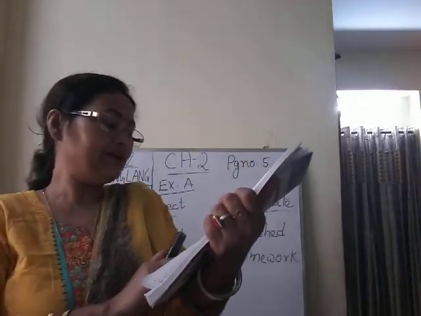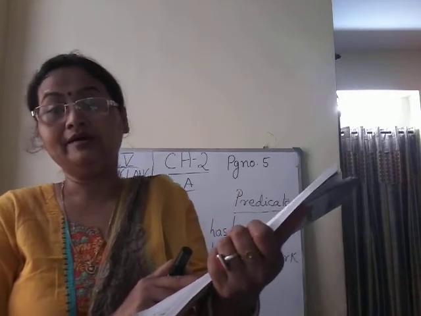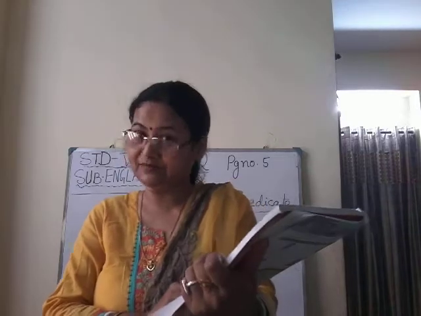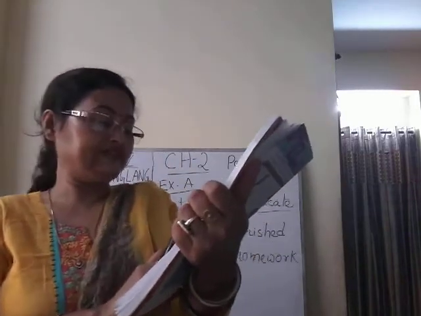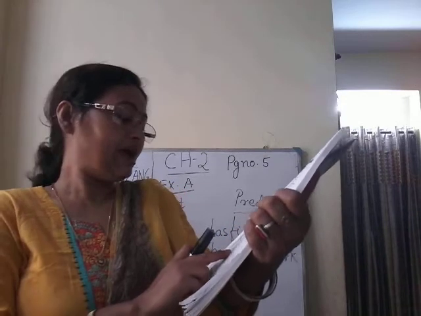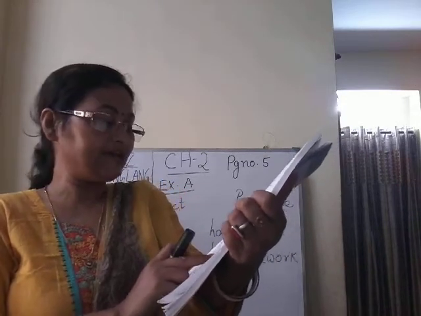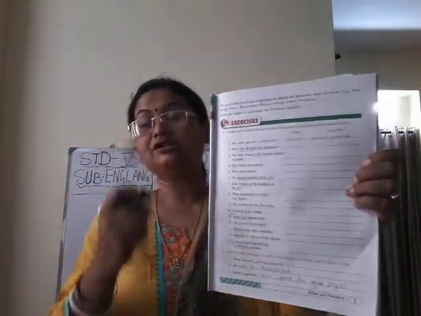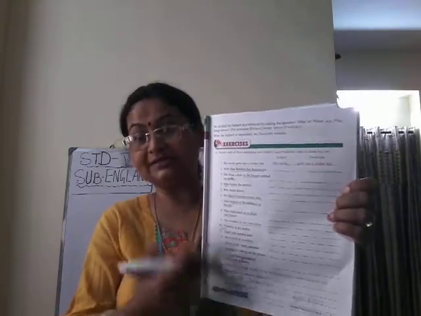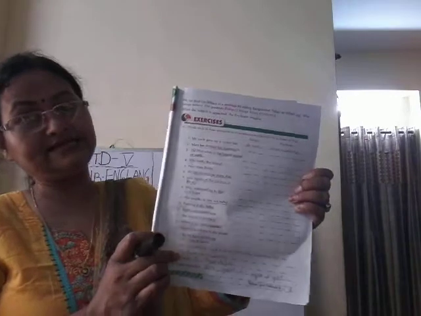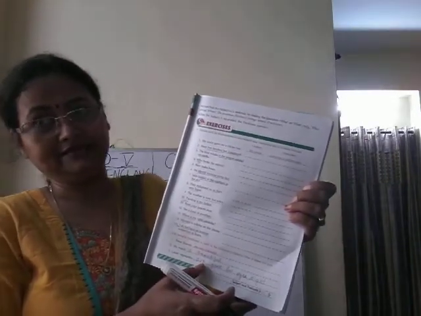Number 14. Mummy is talking on the phone. Who is talking? Mummy is talking. So mummy is the subject here and the rest of the part is predicate. Number 15. I do not have an internet connection at home. Who doesn't have an internet connection at home? I don't have. So I'm talking about I, isn't it? Me, myself. So here I is the subject of the sentence and the rest is predicate.